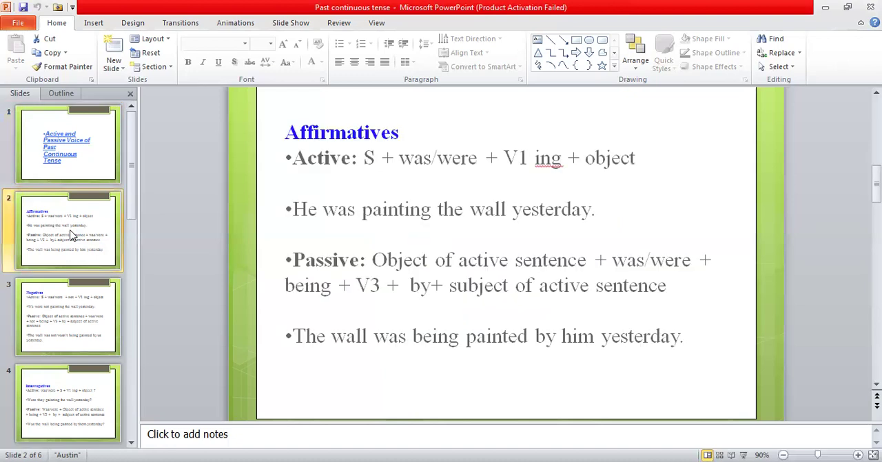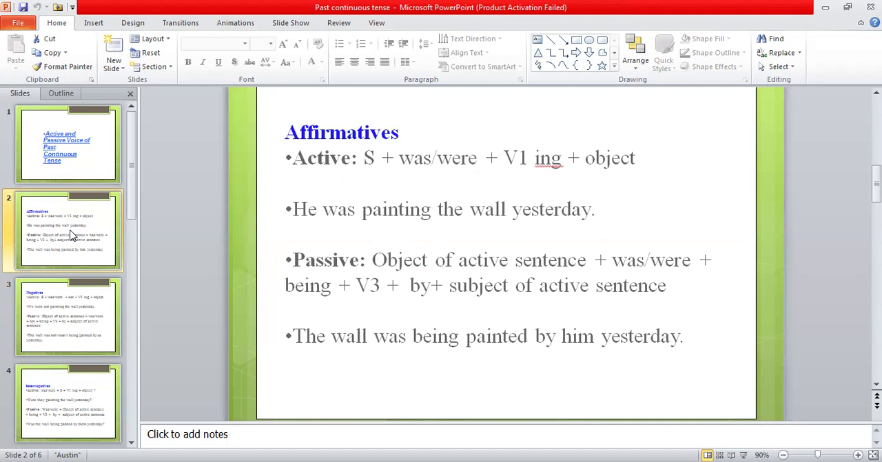First of all, we have to start it with the affirmative. What do we mean by affirmative? It means we are talking about positive sentences. So the active sentence of past continuous tense is subject plus was, were plus first form plus ing plus object. He was painting the wall yesterday. So in this sentence, he is the subject, was is the helping verb, painting is the main action verb, and the wall is the object.